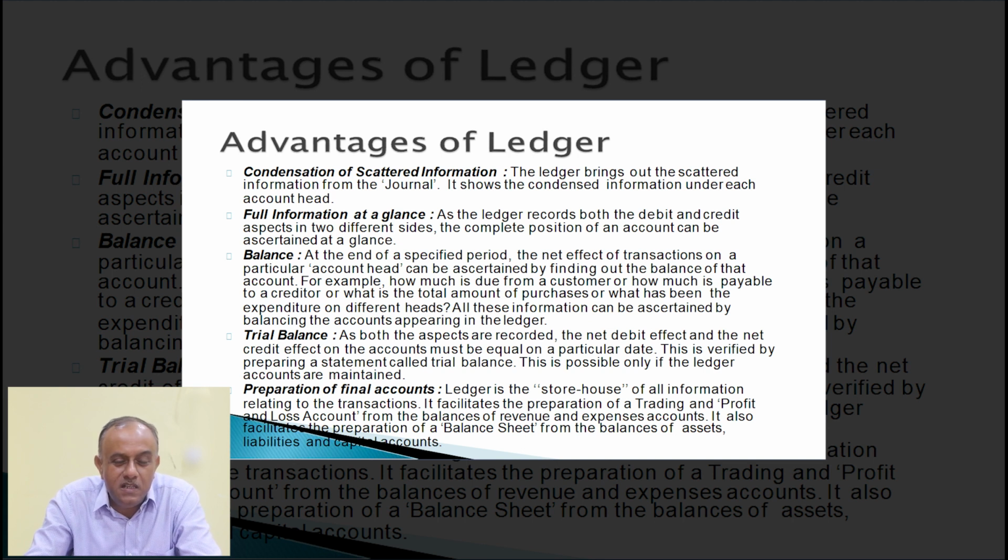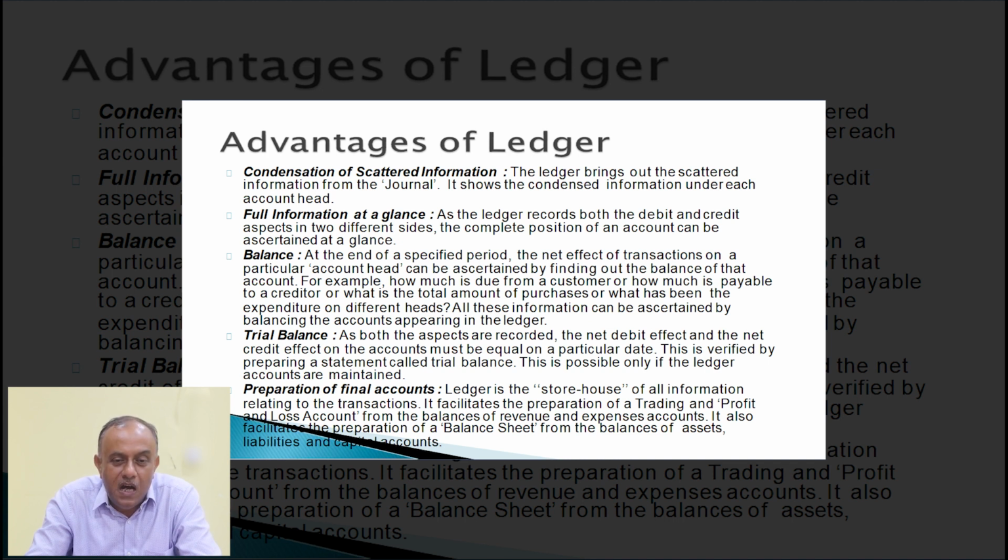Number two advantage, full information at a glance. As the ledger records both the debit and credit aspects on two different sides, the complete position of an account can be ascertained at a glance. Next, another important point is balance. At the end of a specified period, that may be monthly, quarterly, yearly, etc., the net effect of transactions on a particular account head can be ascertained by finding out the balance of that account.